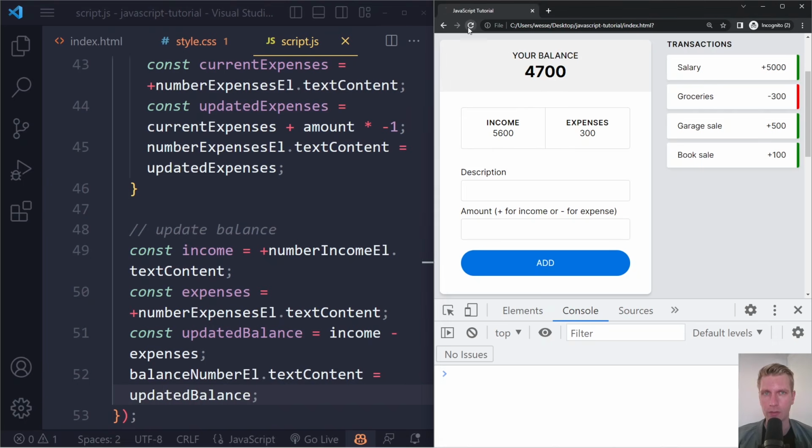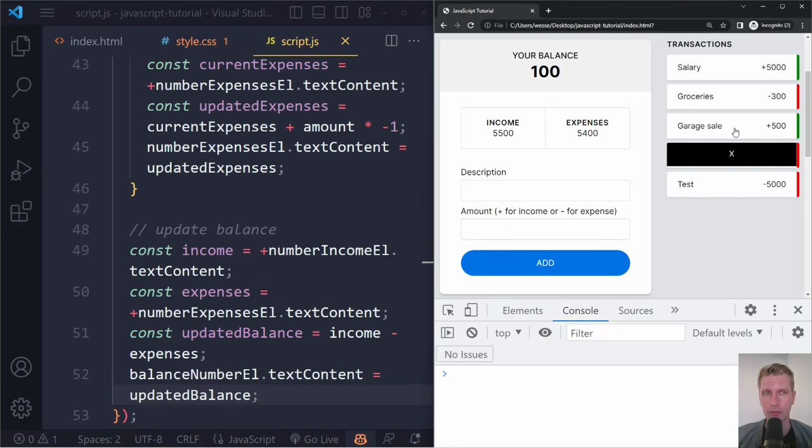So now if I refresh, garage sale, if I make this 500, let's see if this balance number also changes. Yes, it does change. And is it correct? 5,500 minus 300. Yes, that's actually correct. Right? If we add a negative number here, let's say accident, cost us 100 as an expense. And now you can see it decreased, right? Let's test another one. Let's make it a big one. Negative 5,000. It becomes 100, right?